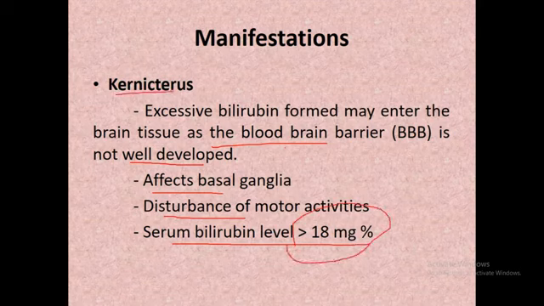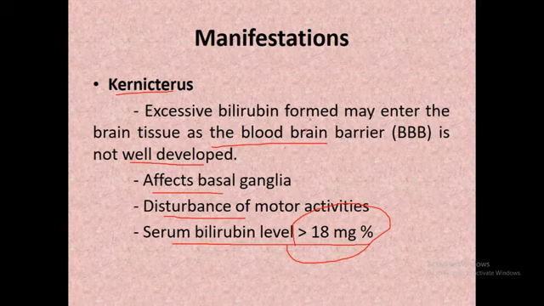So kernicterus is due to excessive bilirubin formed, which may enter the brain tissue as the blood-brain barrier is not well developed. Now this blood-brain barrier separates the brain from the other side of the blood circulation of the body. So due to the presence of this blood-brain barrier, toxic substances cannot enter the brain and produce toxicity.